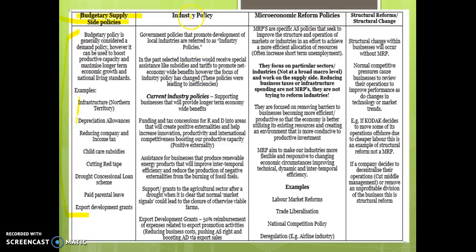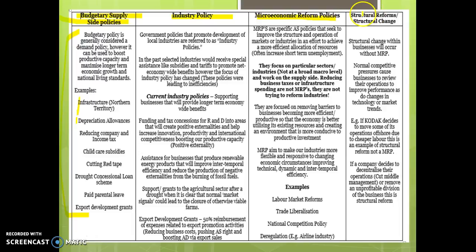We have industry policies, which is basically referring to types of assistance that's given to industries to help them to grow in the long term. We'll talk about that a little bit more in this video. We have microeconomic reform policies, which is about trying to make businesses more efficient and more productive, and setting up businesses so they can become more productive in the long term.